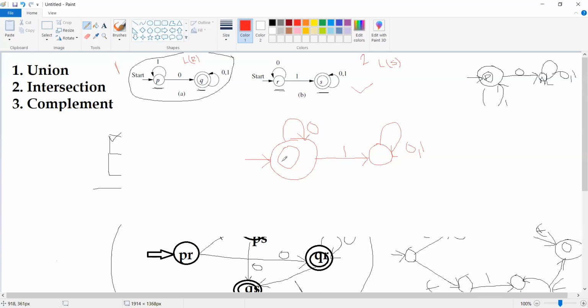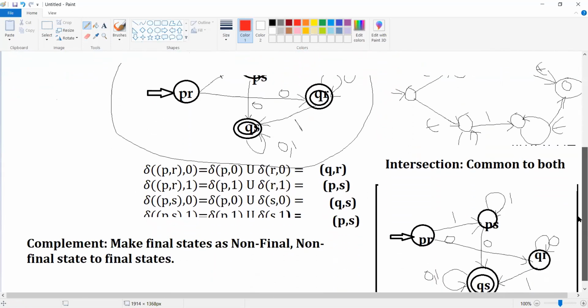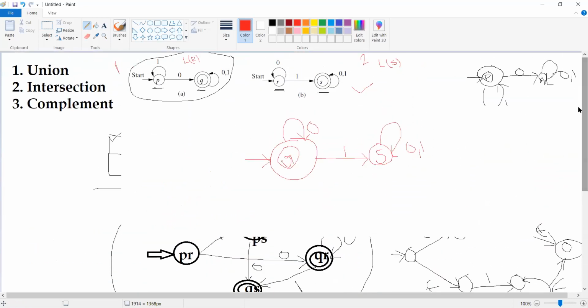So this is our r state, and this is our s state. This is how we find out the complement of a given finite automata.